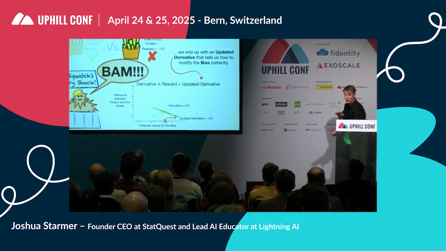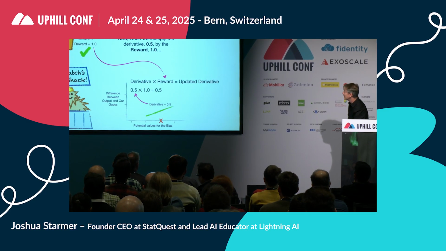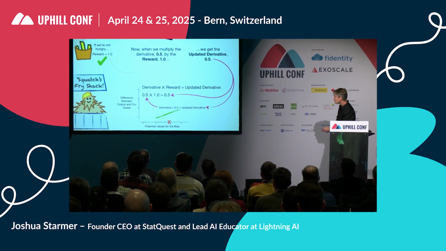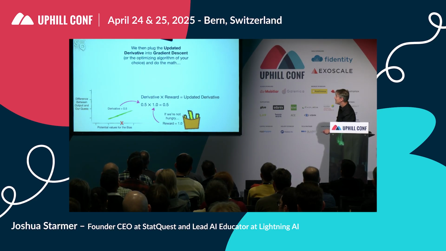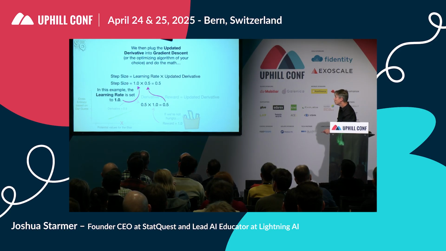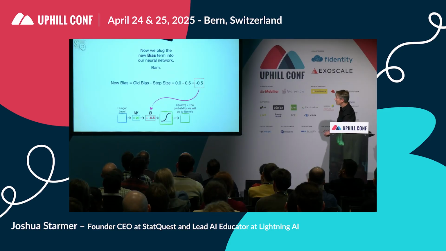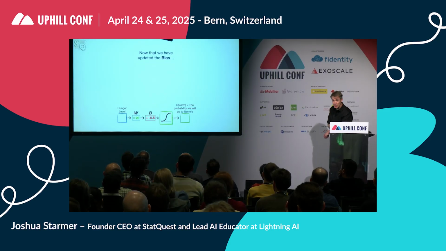Bam! A lot of bams. I hope that's okay. Now, when we multiply the derivative 0.5 by the reward, we get the updated derivative, 0.5. And then we plug the updated derivative into gradient descent or the optimizing algorithm of your choice and do the math. These details are not important. All you need to know is we get an updated value for the bias, which in this case is negative 0.5. Now we plug the new bias term into our neural network. Beep, boop. Bam.